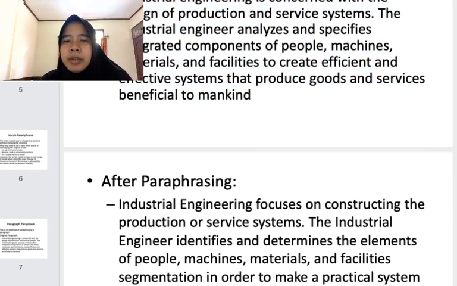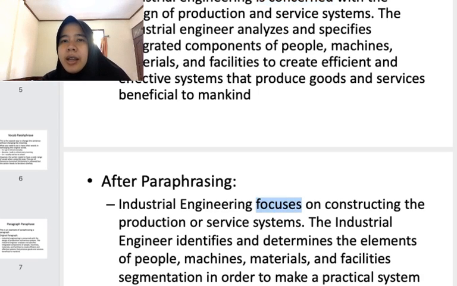As you can see, after the word industrial, so industrial engineering have the same words. I didn't change anything for the specific terminology because it is very important. And then not all of the words can be changed. But the thing that I change is the word focuses from the word is concerned. So is concerned is almost the same with the word focuses.